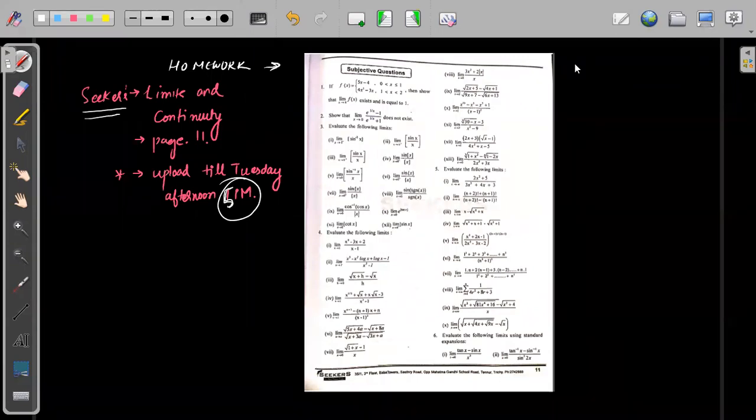Sir, but in the case of the greatest integer function, LHL is not equal to RHL, so in that case the limiting value does not exist. Yes, the limit does not exist. So in that case there is no limiting value. We can only talk about what is happening on the right side and what is happening on the left side.